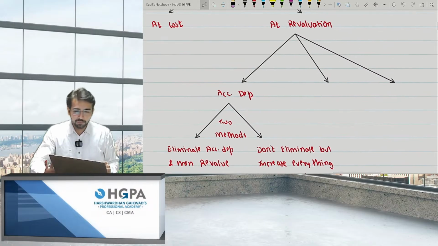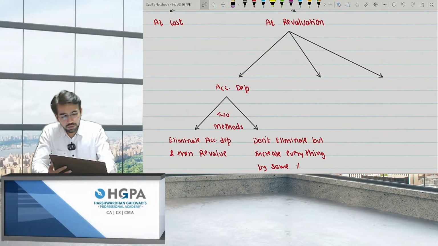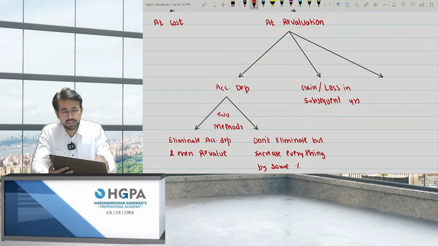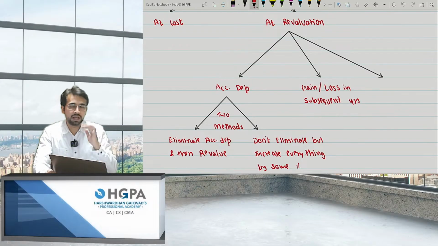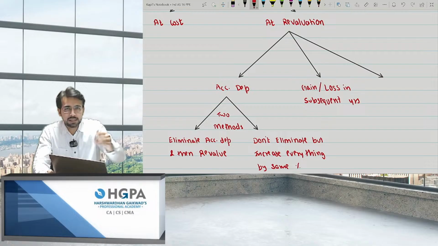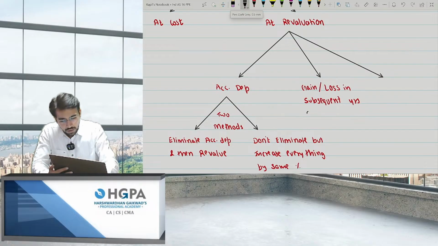Okay. Then, what about the gain or loss in subsequent years? In subsequent years, obviously the gain goes to OCI, the loss goes to P&L. But if the gain is in the subsequent years, then check the previous gain or loss, and give the treatment.